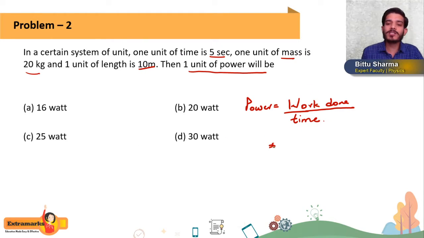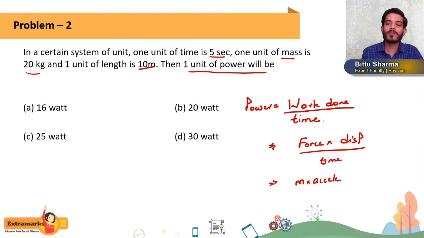Now what is work done, students? Work done you can write as force multiplied by displacement, divided by time. Now force is mass into acceleration. I hope you are getting this.